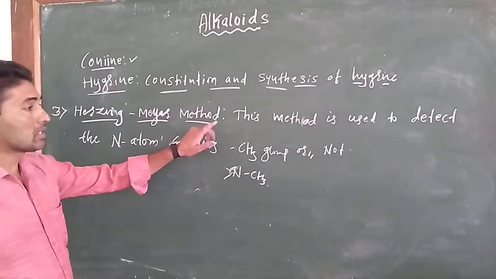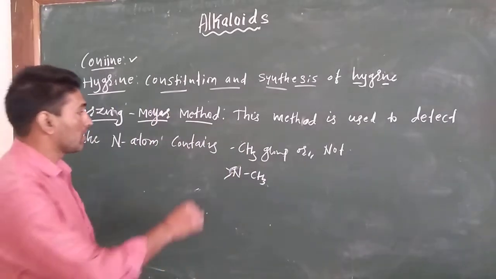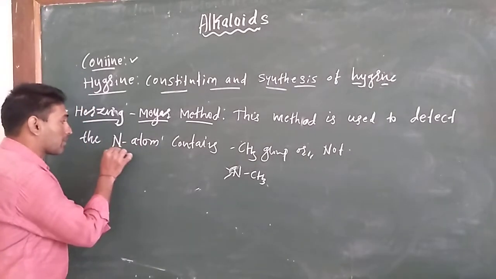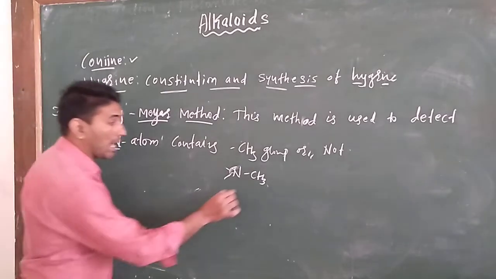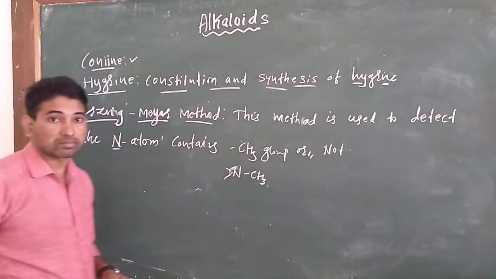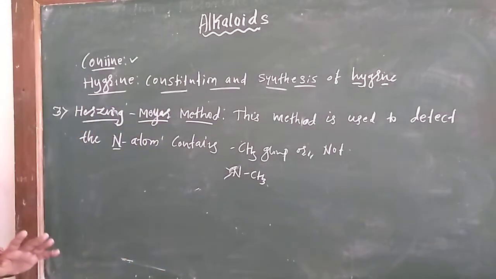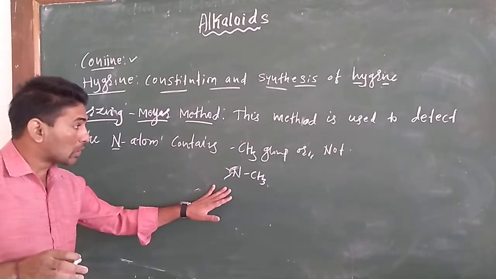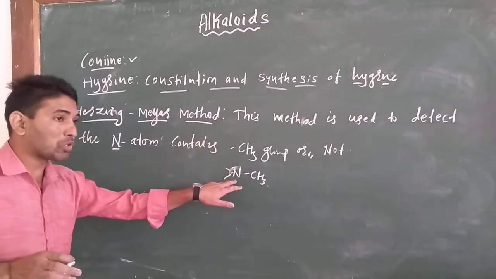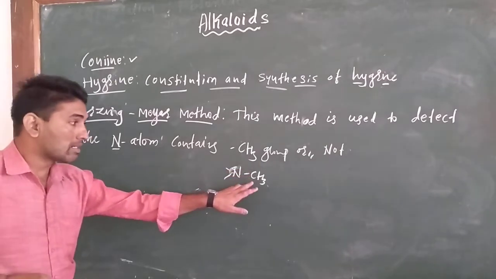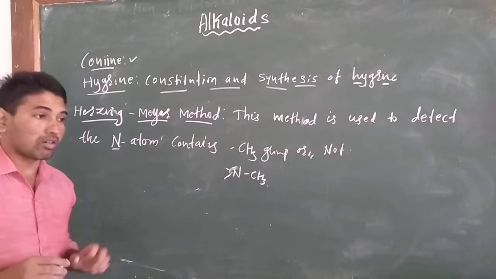This method is used to find out whether the nitrogen atom present in hygrine contains a methyl group or not. By using this method, we can prove whether this nitrogen atom contains a methyl group.